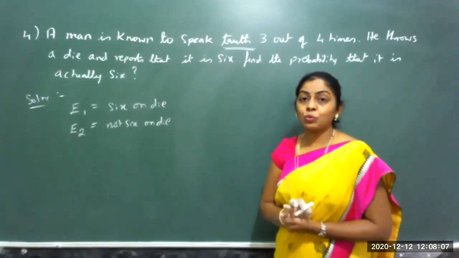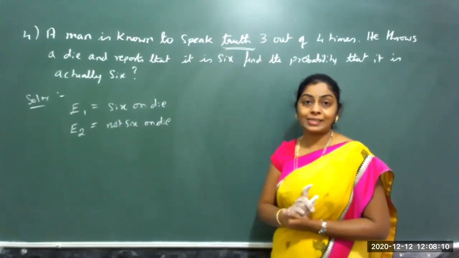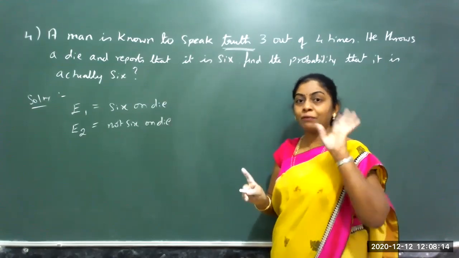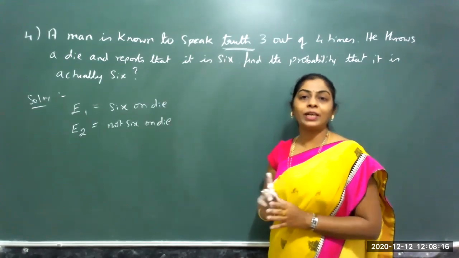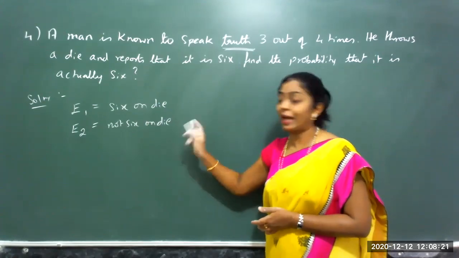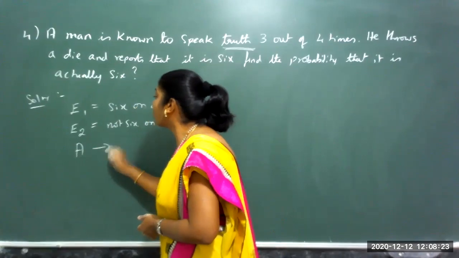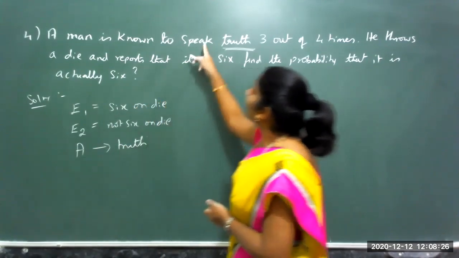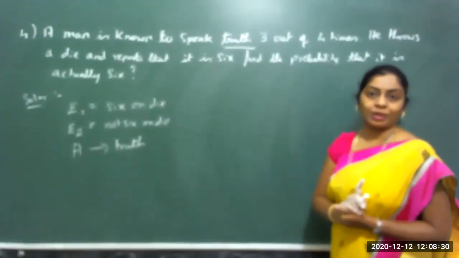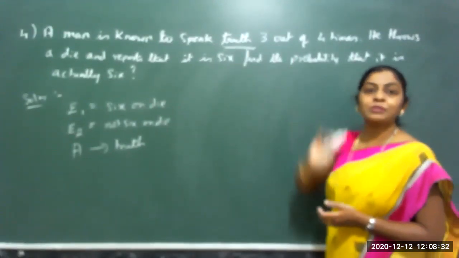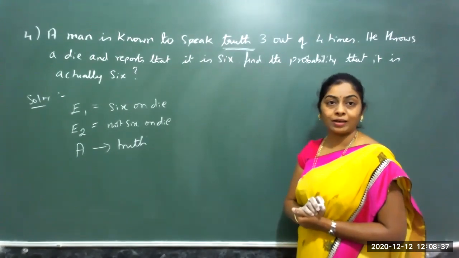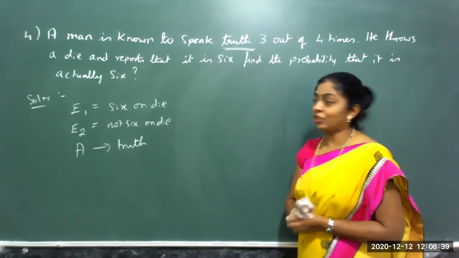So what can the 2 events be? Either I can get 6, because that is the only one it reports. 6 on a die occurring, that is the first event. Or from 1 to 5 any of the numbers occurring, that is event 2. Not 6, from 1 to 5 any of the numbers. And A is the event of speaking the truth, because it is given that the person speaks the truth 3 out of 4 times. So out of 4 times, 3 times he is going to speak the truth. So that is the truth, the A event that is going to occur. Now let us see how to arrange this.